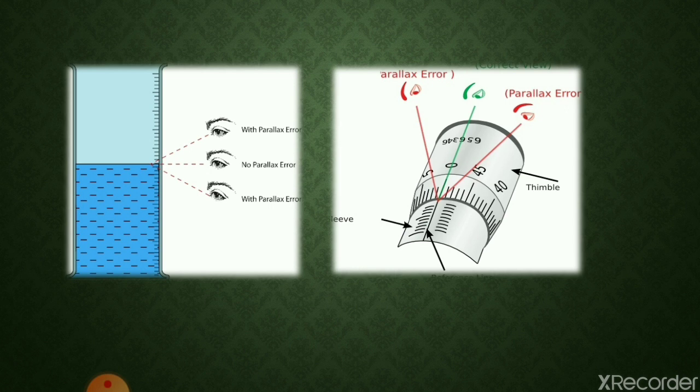Similarly, the second instrument shown to you is a screw gauge. On the screw gauge, the main scale line is coinciding with the circular scale line shown by the green line at which the eye is focused. This is the accurate observation, and the two red lines have the parallax error. It means if you are not observing normally, then you will have the parallax error, and that error can be removed by removing the personal bias.